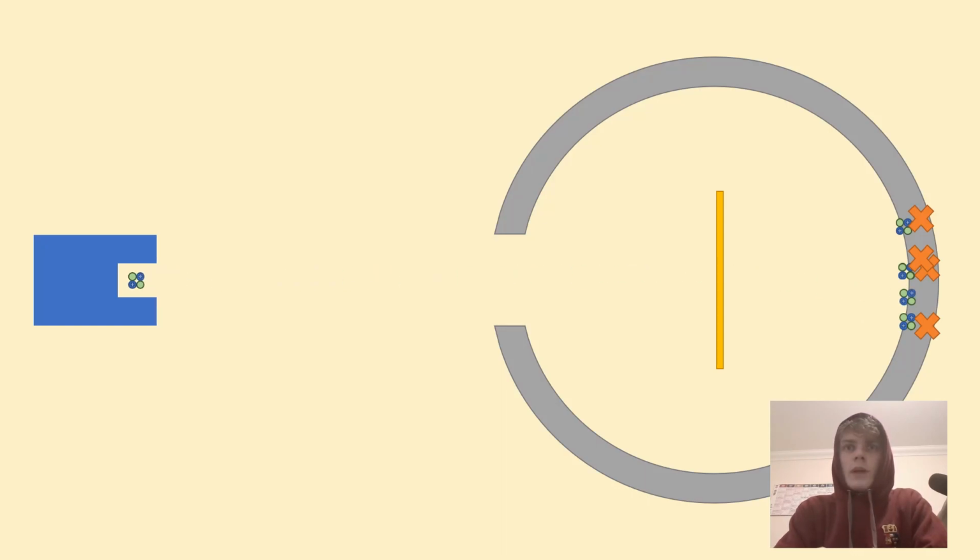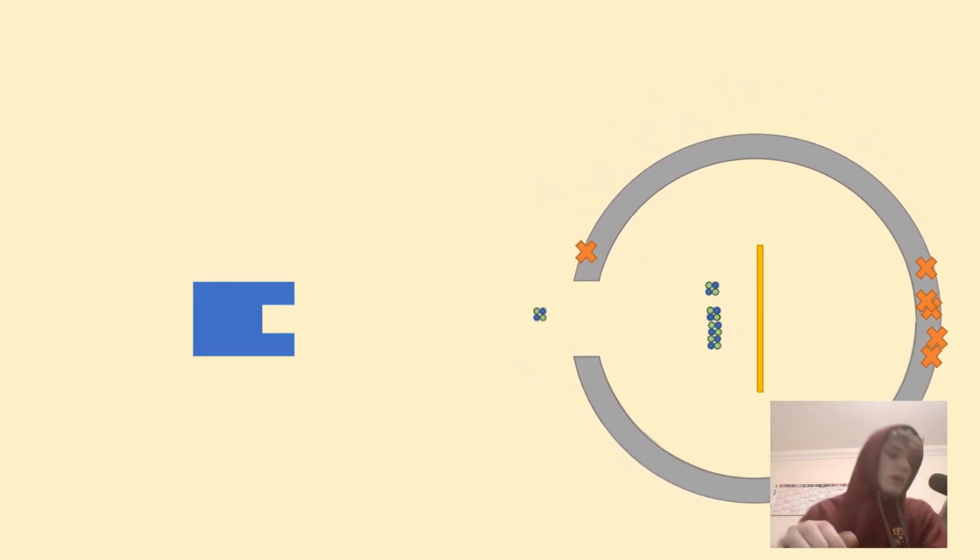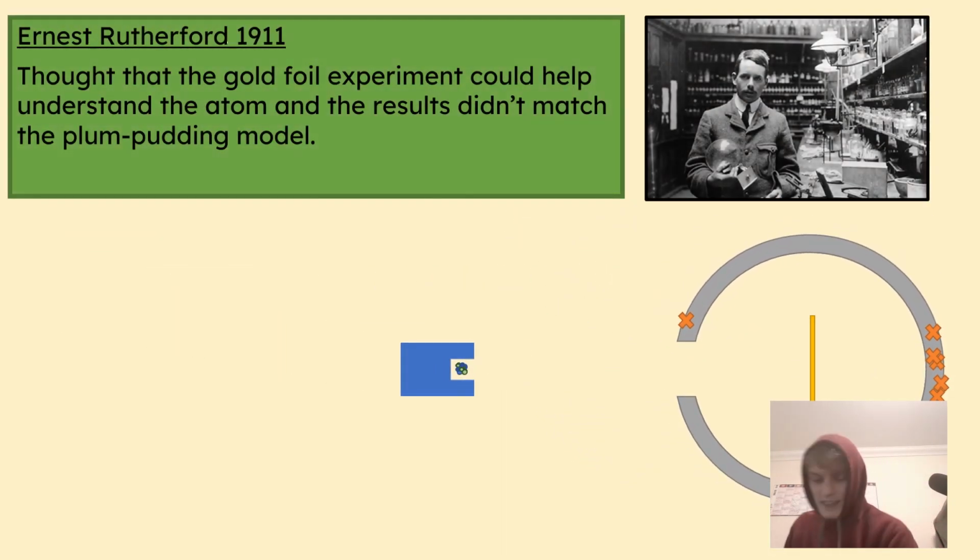But really surprisingly, about 1 in every 7,000 times the alpha particle would bounce straight back off of the gold foil. And there was another young scientist at the time who had been a student of J.J. Thomson's and now worked with him. He thought this experiment could explain something about the atom. He thought it could actually disprove J.J. Thomson's plum pudding model.